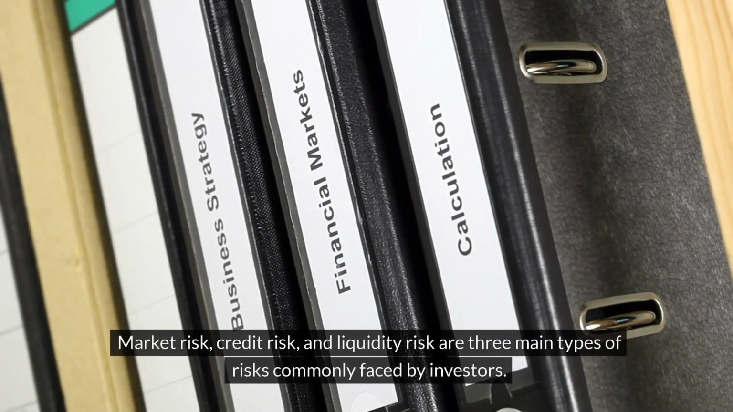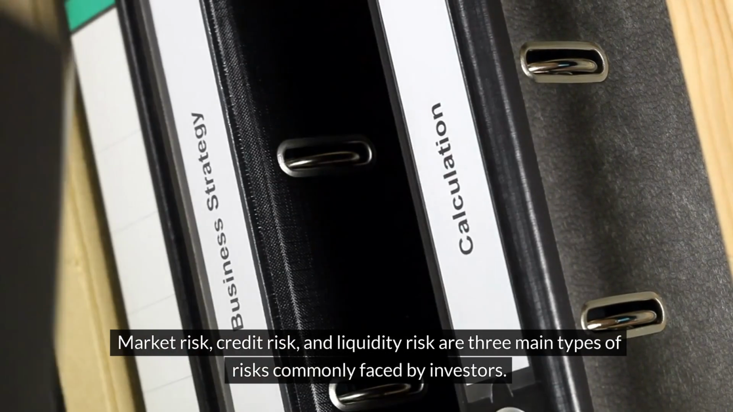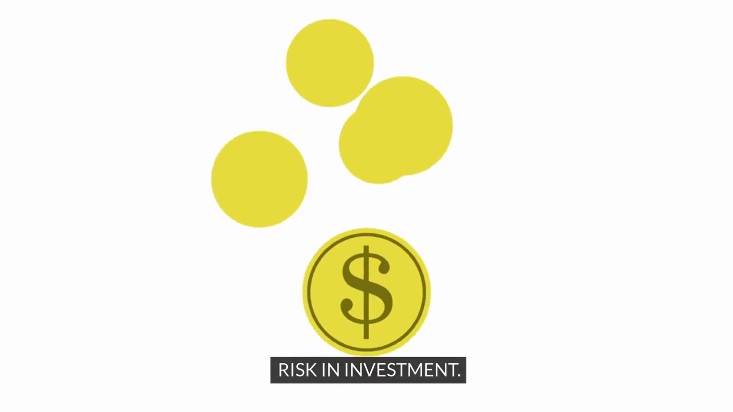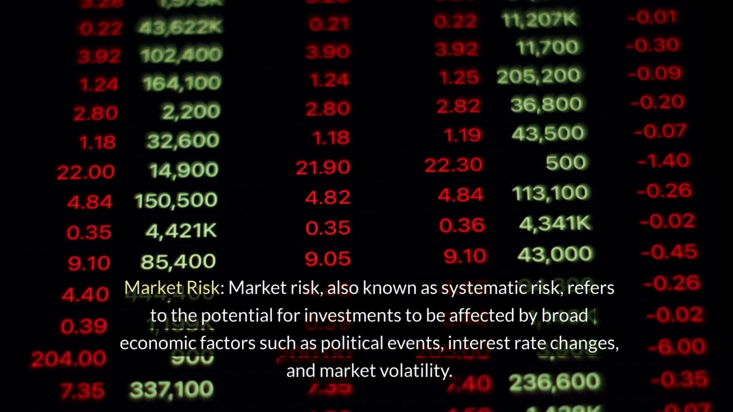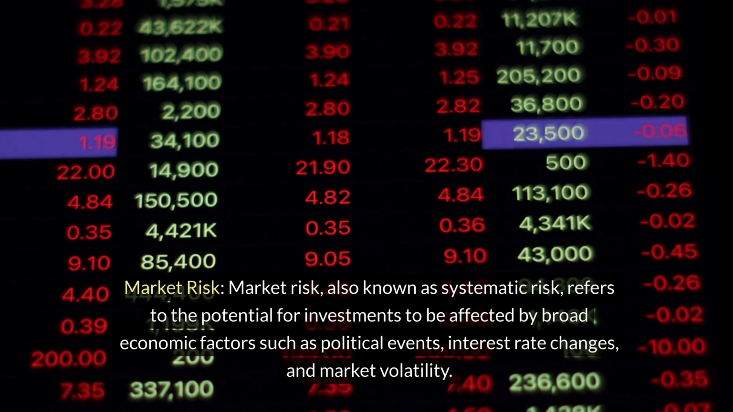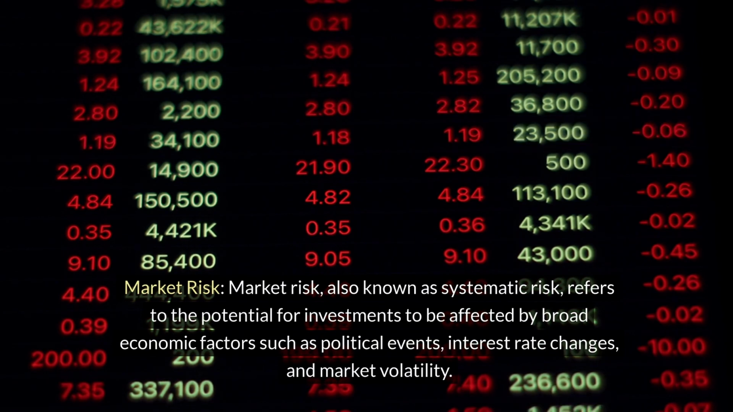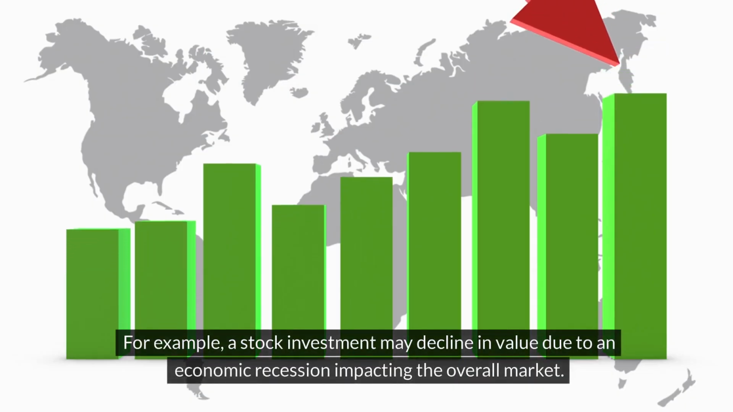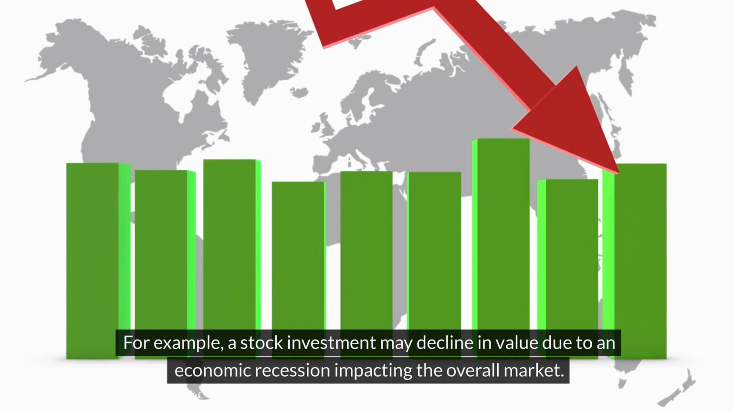Market risk, credit risk, and liquidity risk are three main types of risks commonly faced by investors. Risk in investment. Market risk. Market risk, also known as systematic risk, refers to the potential for investments to be affected by broad economic factors such as political events, interest rate changes, and market volatility. For example, a stock investment may decline in value due to an economic recession impacting the overall market.